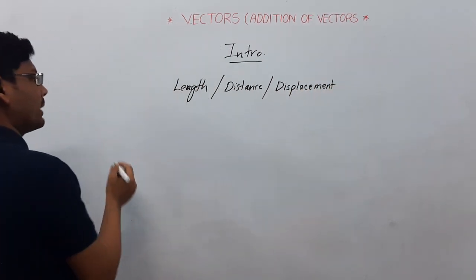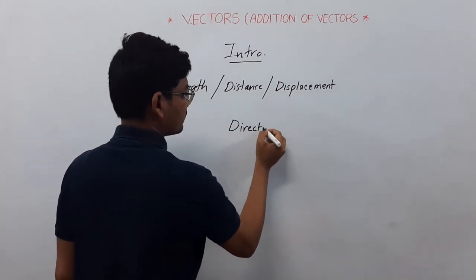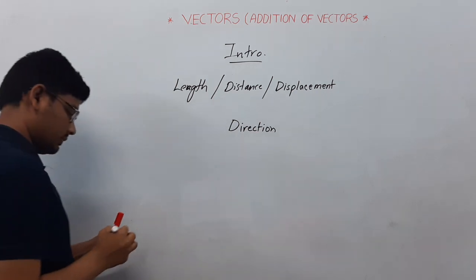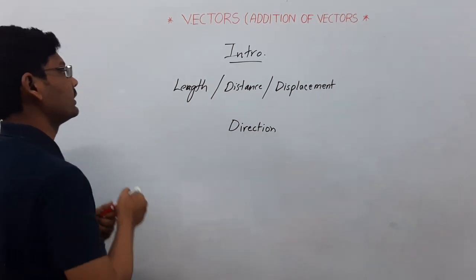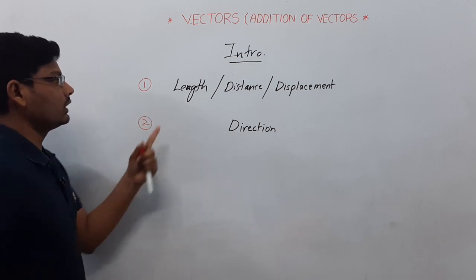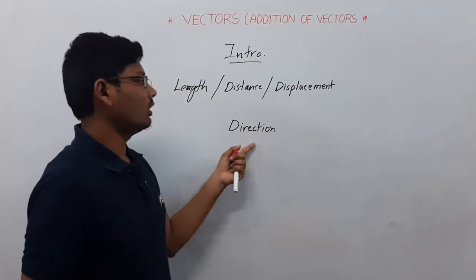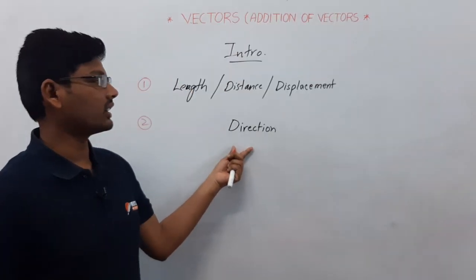The first parameter is length or distance or displacement. Now the second parameter is direction.